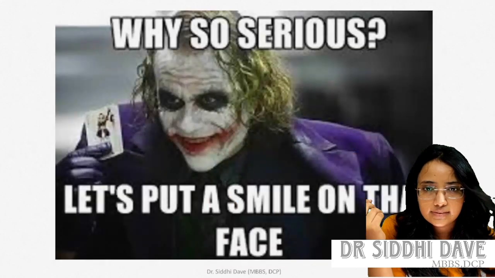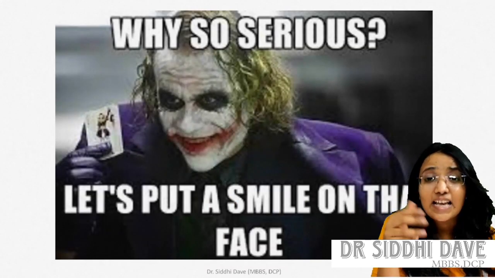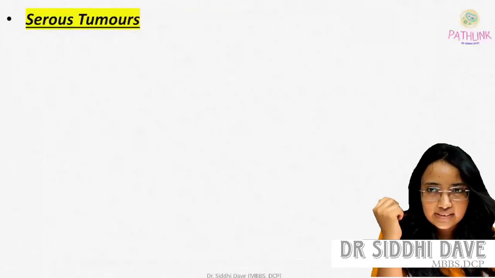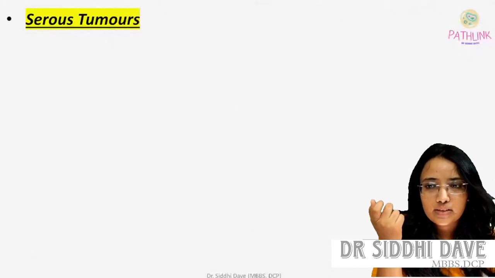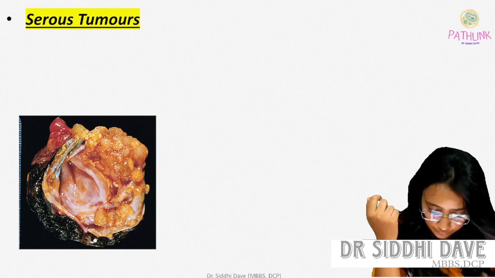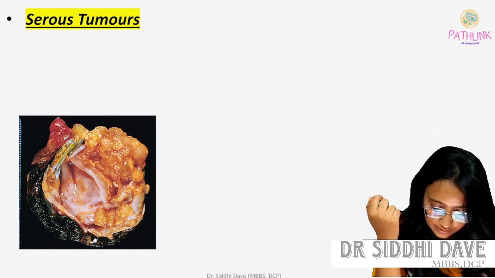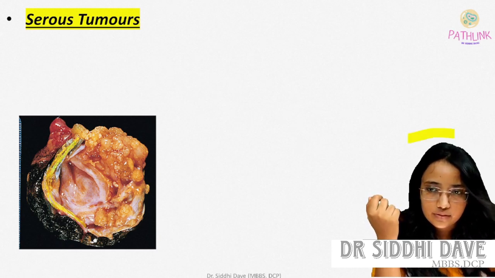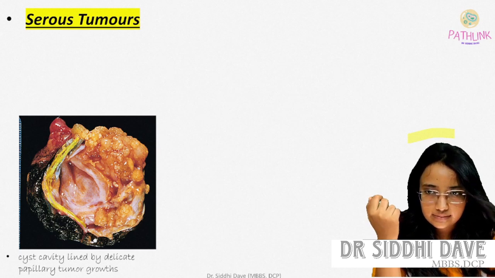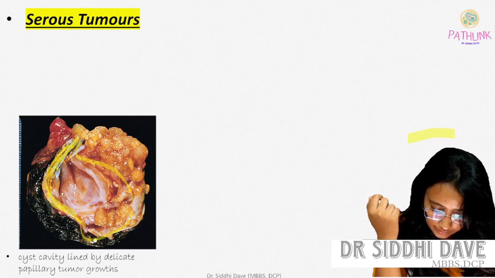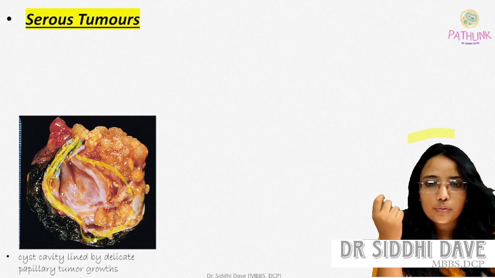why so serious? Let's put a smile on this, and we will discuss the serous carcinoma. So the serous tumors, you can see here the gross picture of the ovary. You will see here a yellowish projection at the wall of the cyst. Here we are seeing the cyst cavity lined by delicate papillary tumor growth.